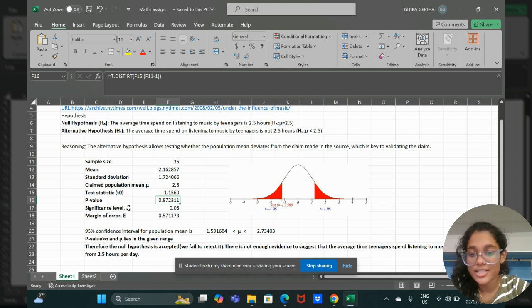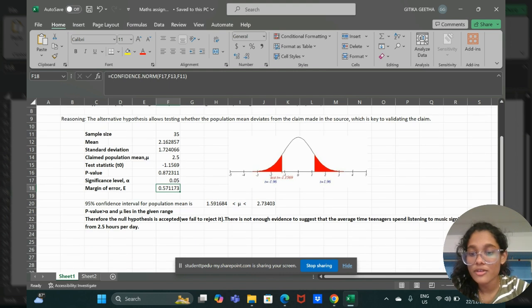There is a significance level alpha, which is 0.05, because we have a 95% confidence level, and the significance level is 100 minus 95, which is 5. That's a 5% significance level. And the margin of error E is found using the formula CONFIDENCE.NORM of F17, F13, F11. F17 is the significance level, F13 is the standard deviation, and F11 is the sample size.